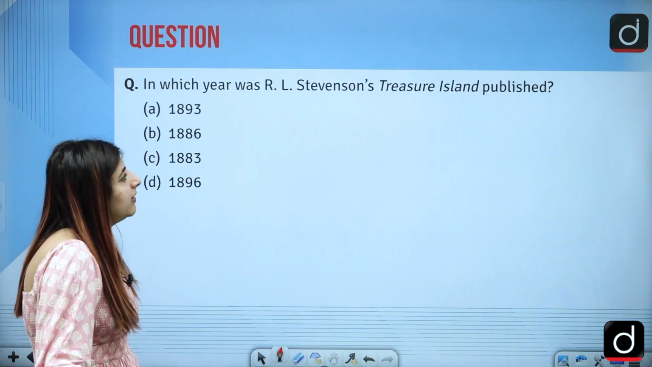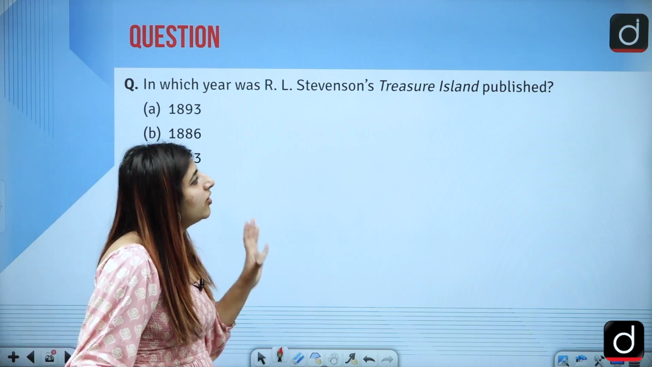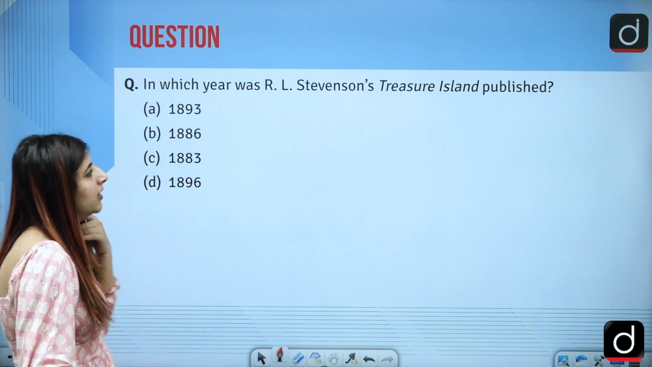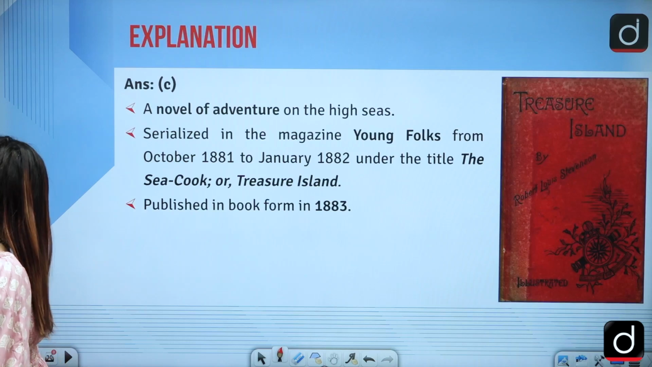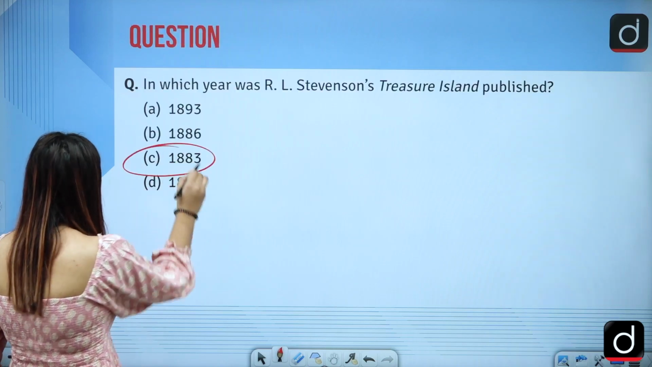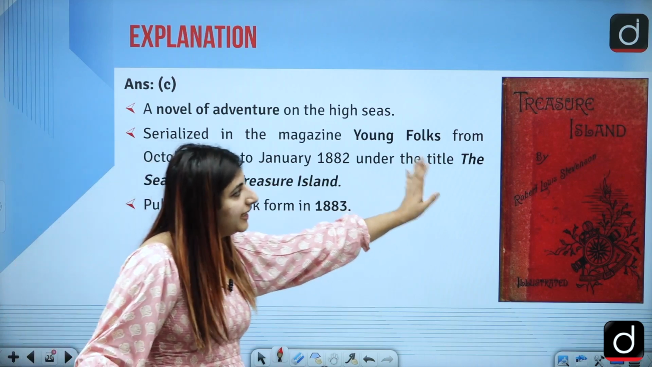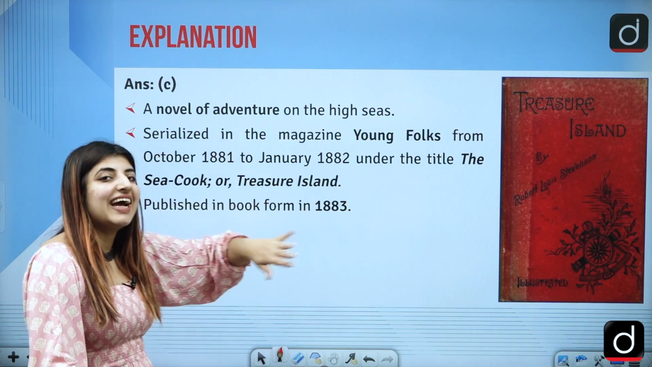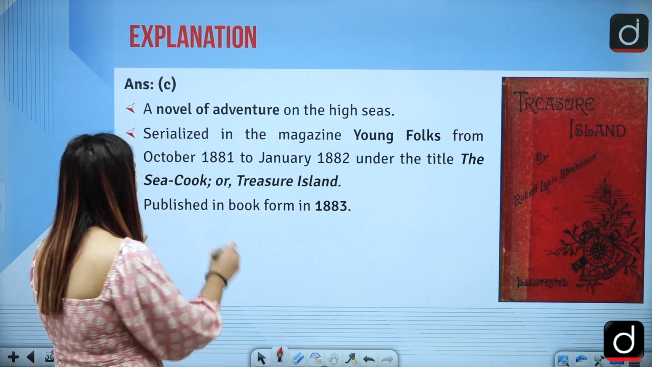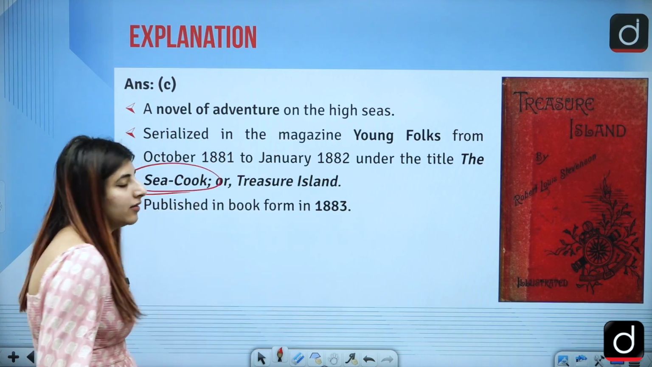Next is, in which year R.L. Stevenson's Treasure Island was published? The answer to this question is option C, the year 1883. Let us read the explanation. This book, Treasure Island, has another name as well, which is The Sea Cook, correct?